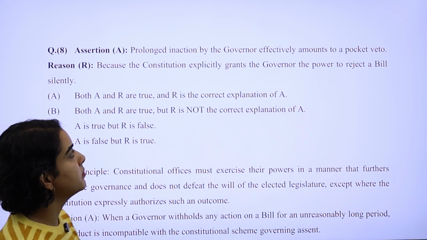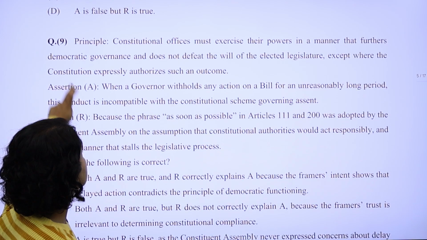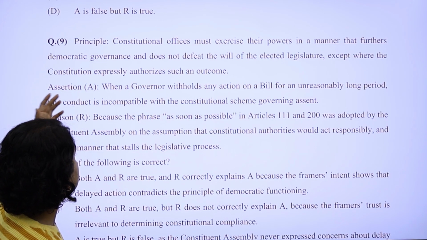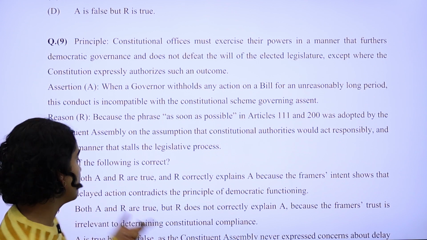Third is an assertion-reasoning based question solely based on the passage. Fourth is an application-based question where the principle has been given. The assertion and reasoning are there and then you have to find the correct statement.